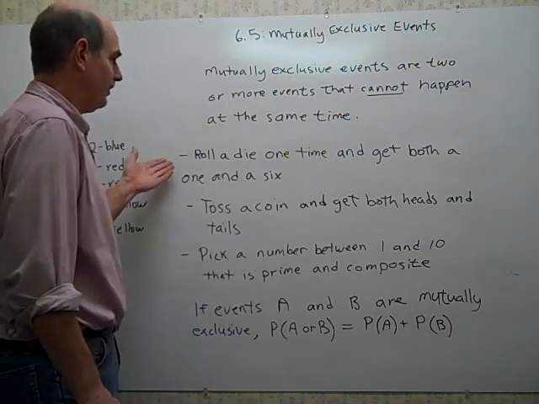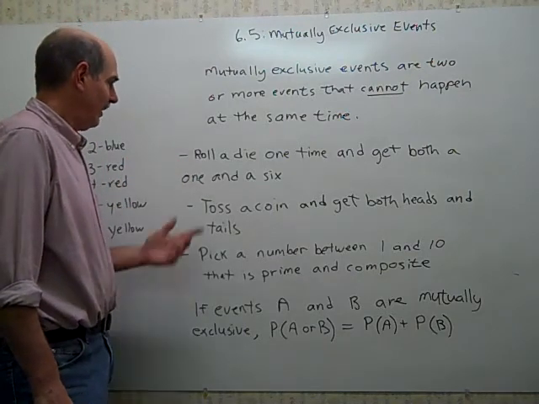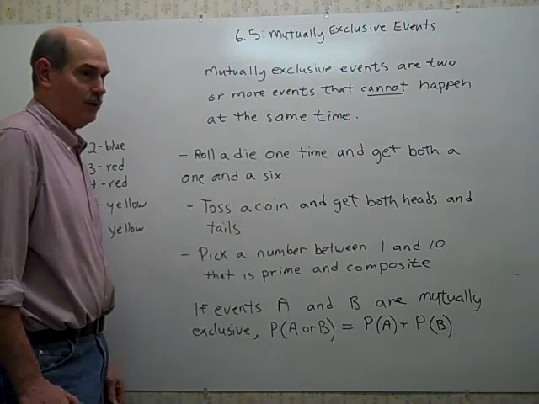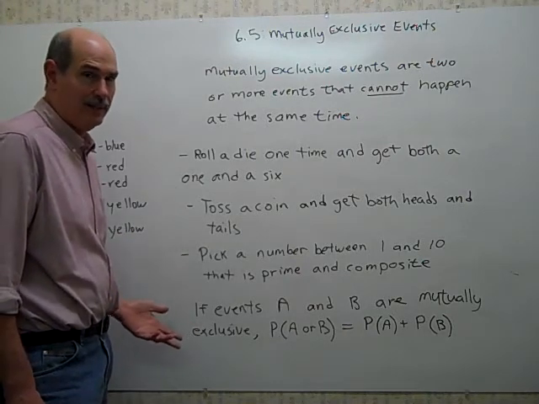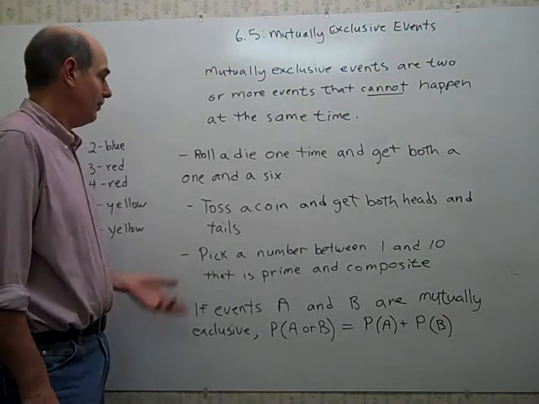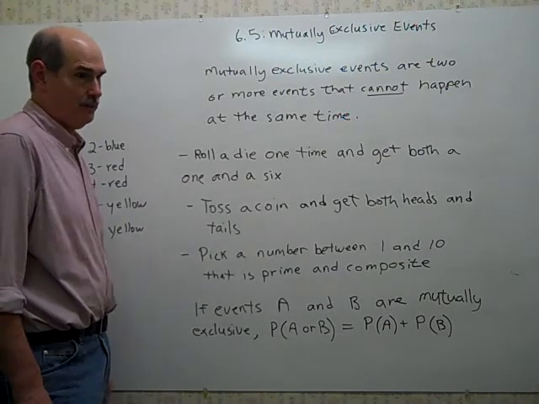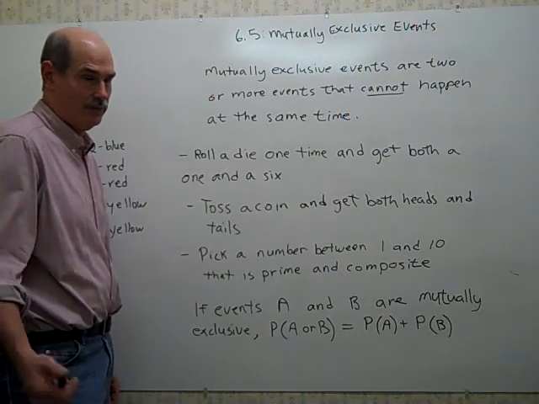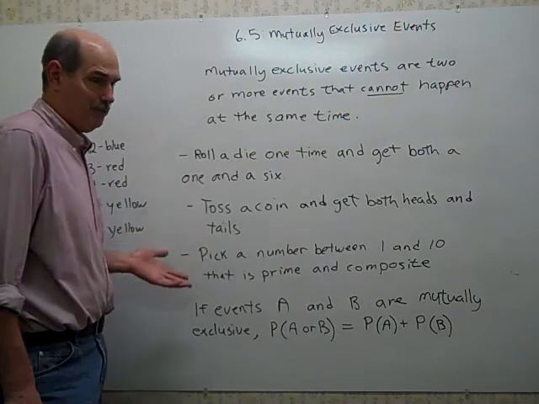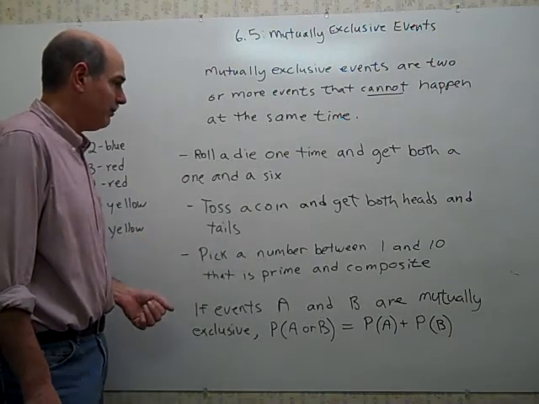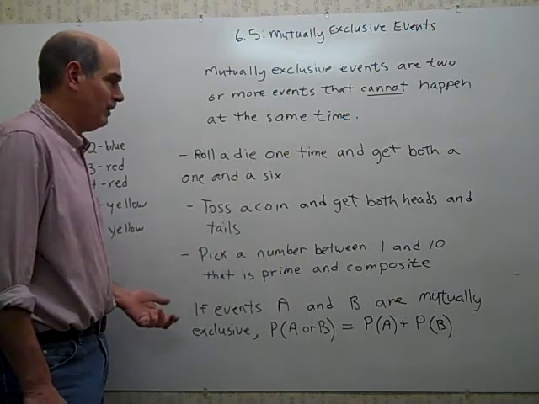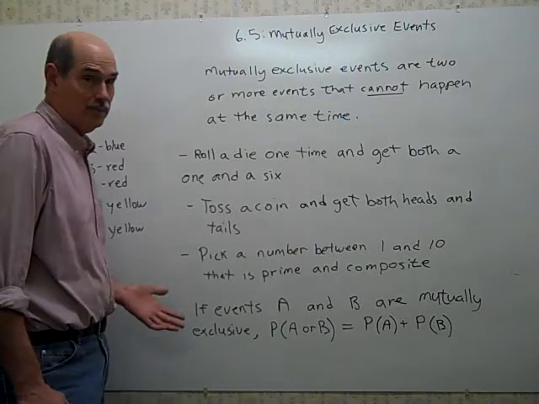For example, you roll a die just one time, and you get both a 1 and a 6 on one roll. It can't happen. You can't get those together. If you get a 1, you're not going to get a 6. If you get a 6, you're not going to get a 1, because you roll a die, it only happens one way. Or if you toss a coin and get both heads and tails, you can't. You just can't connect them with the word and.